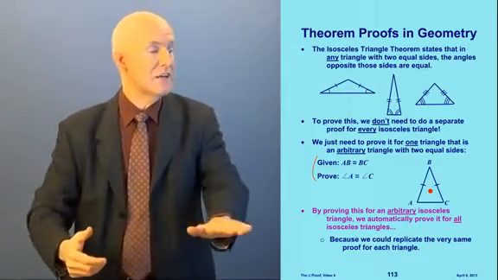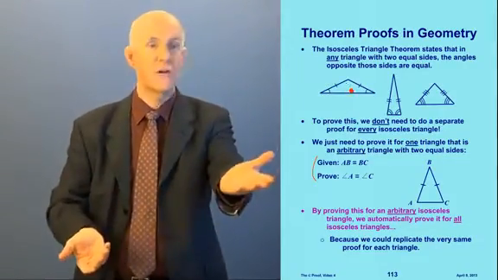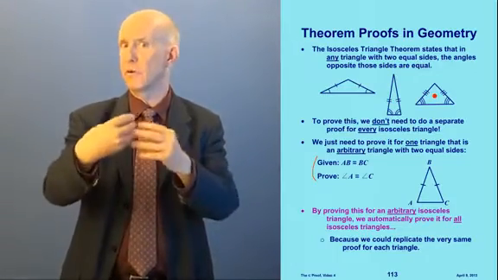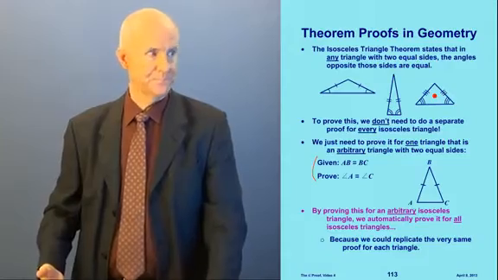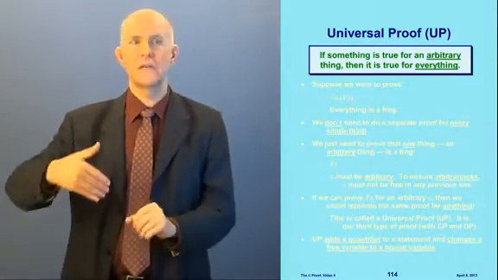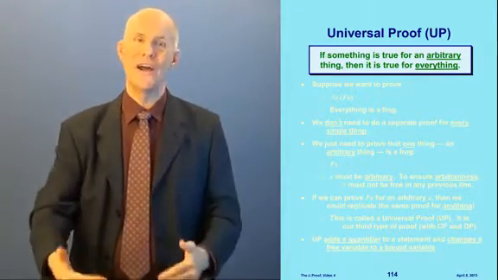Why? Because we could just replicate the same proof over and over. Whatever triangle you take, do the same proof on that one. And so if it works for an arbitrary triangle, it will work for any triangle. So what universal proof says is that if something is true for an arbitrary thing, then it is true for everything.